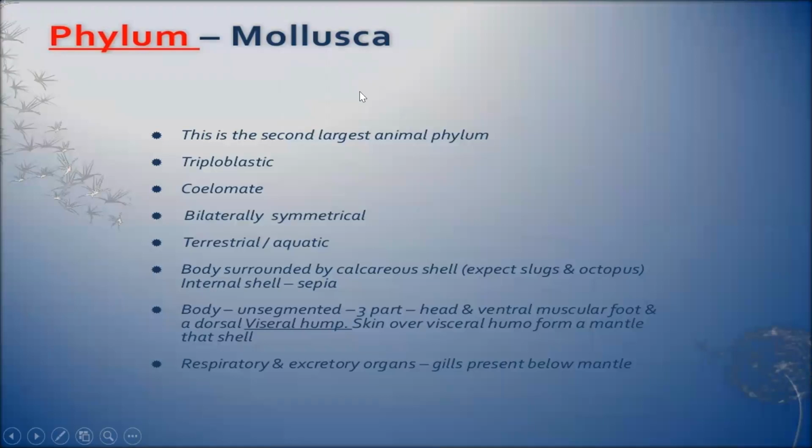Now phylum Mollusca. It is the second largest phylum. Organisms are triploblastic, coelomate, bilaterally symmetrical. It may be terrestrial or aquatic. Body is surrounded by a calcareous shell, except for octopus. There may be an internal shell also, like in sepia. Body is unsegmented, children, and it is divided into head, muscular foot, and a dorsal visceral hump.